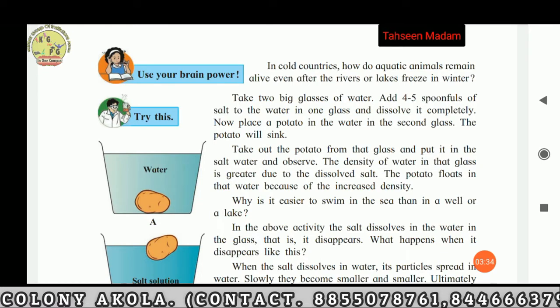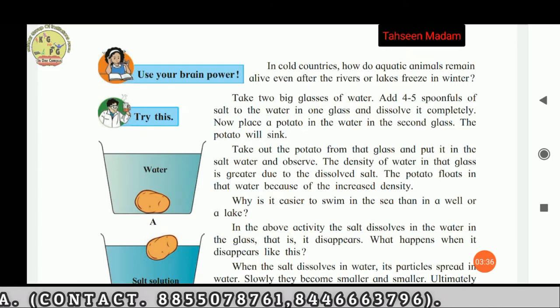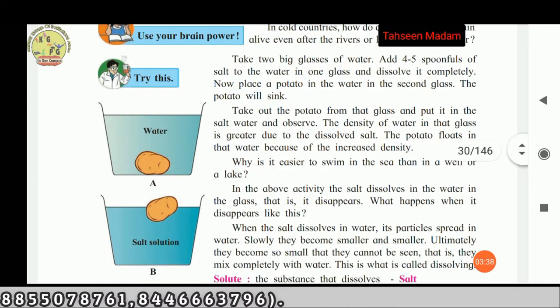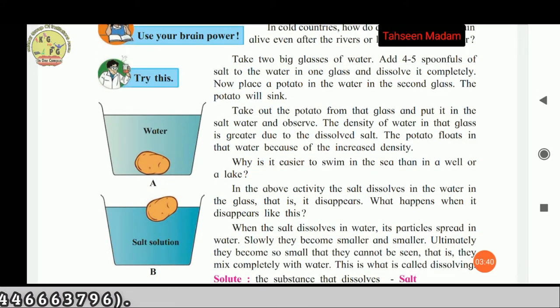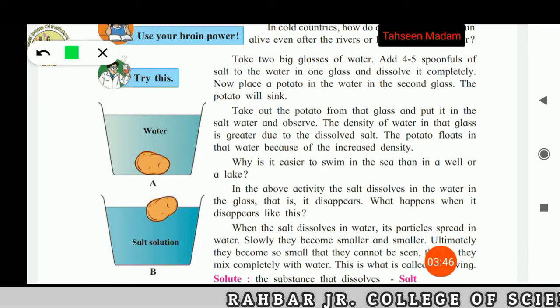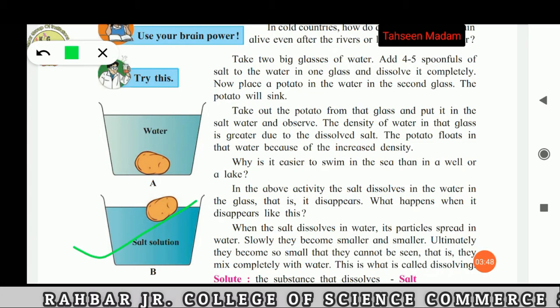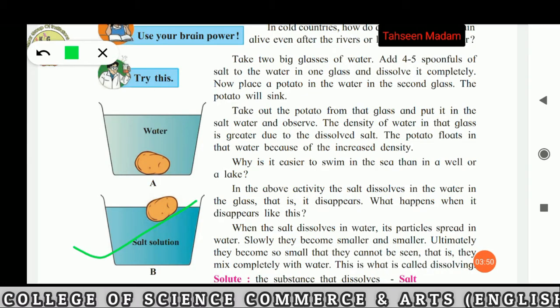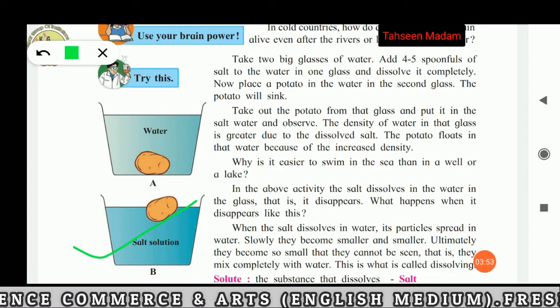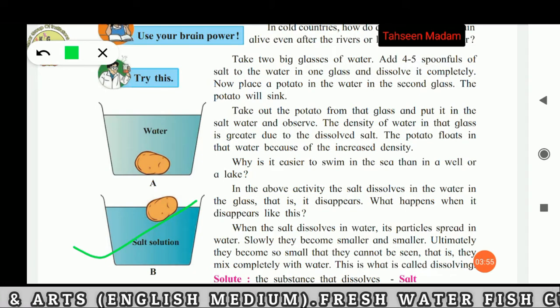The density of water in the glass is greater due to the dissolved salt. The potato floats in that water because of increased density. This is the salt solution and the potato floats in this water, and this is normal water.